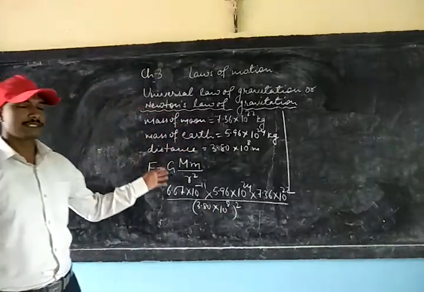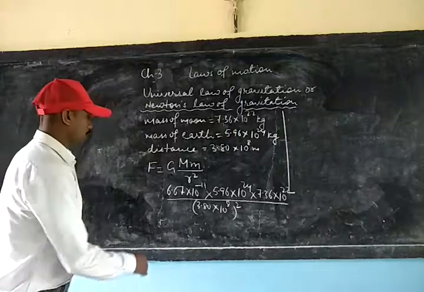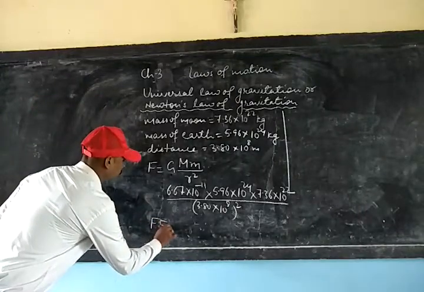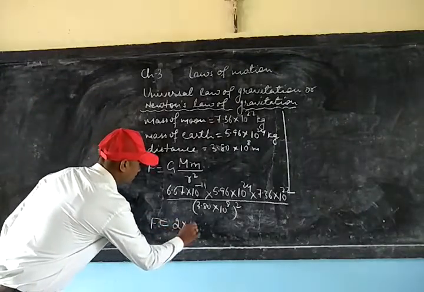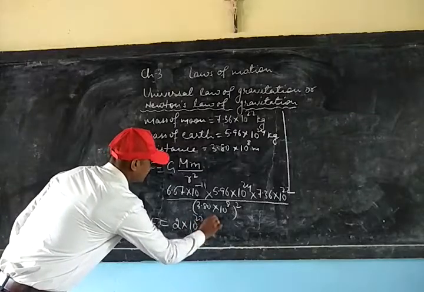Now when it is cancelled and calculated, the force comes out equal to 2 × 10^20 Newton.